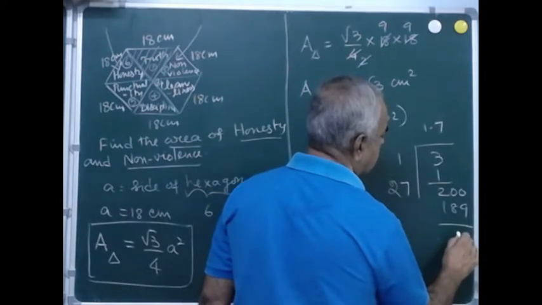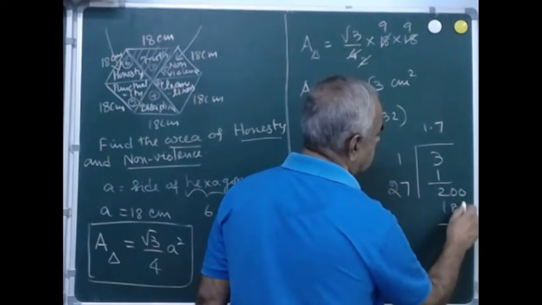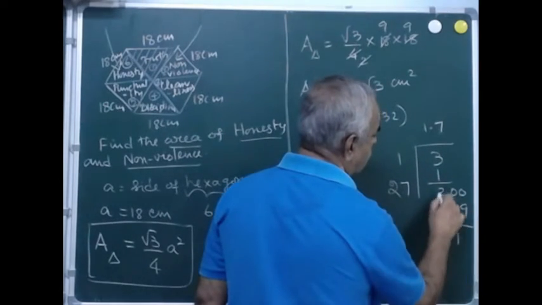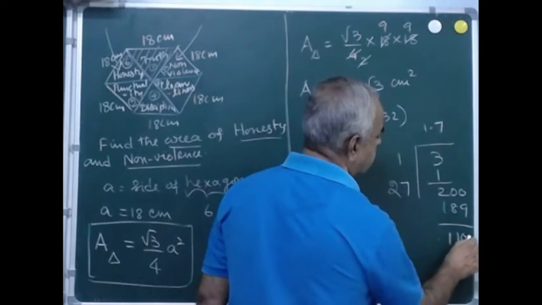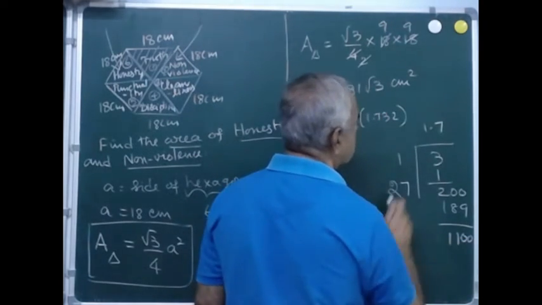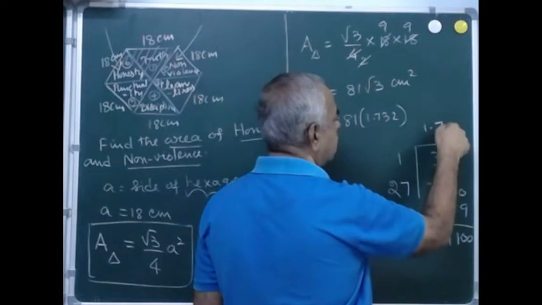Now 10 minus 1 is 9, 1, and then 9 minus 8 is 1, 1 minus 1 is 0, again you have to put 2 zeros.